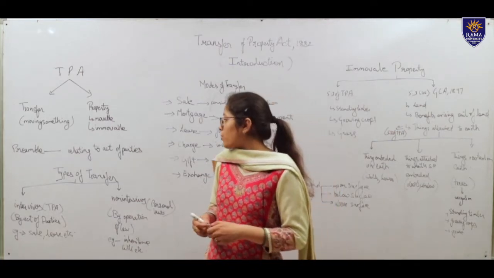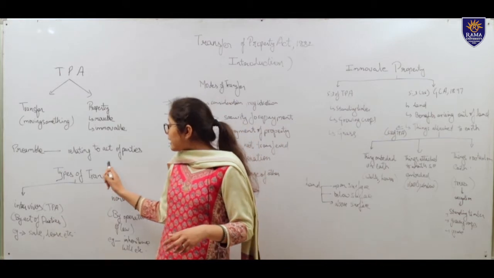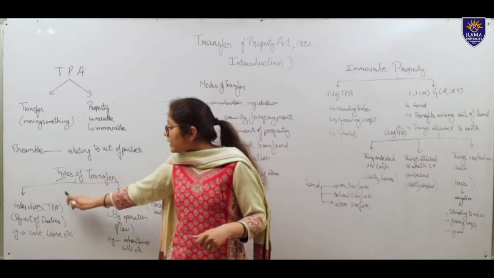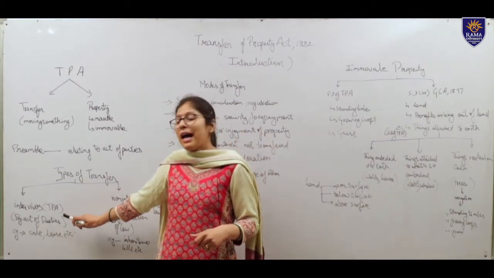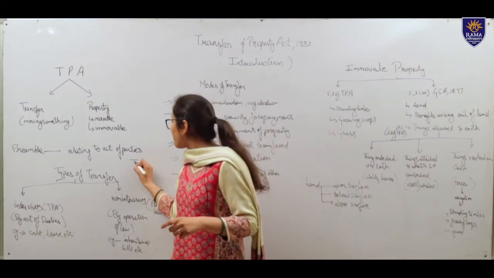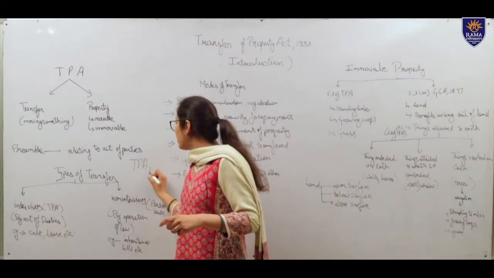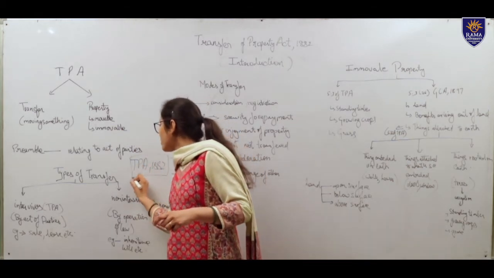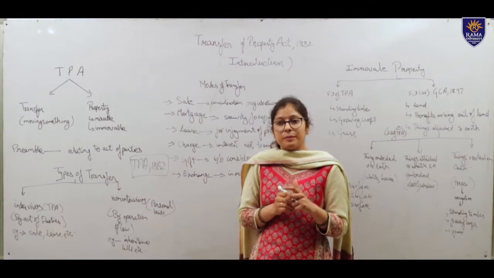So the need arose to enact a law related to transfer of property by Act of Parties. Hence came this Act, the Transfer of Property Act 1882, which came into force on 1st of July 1882.